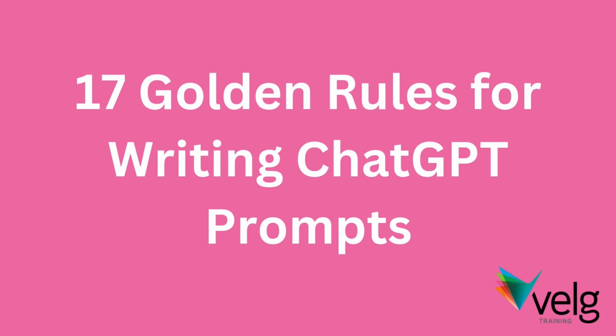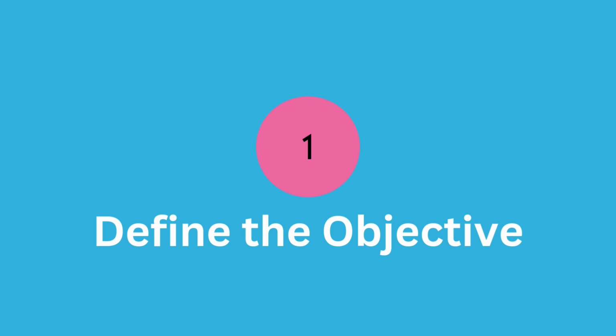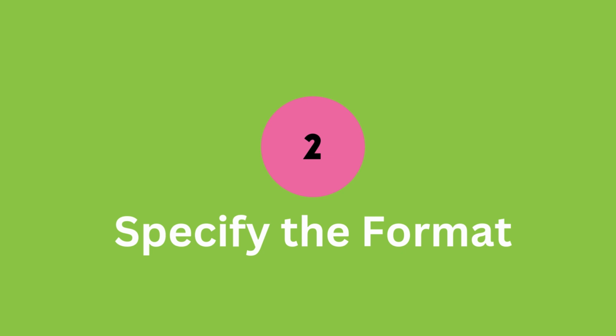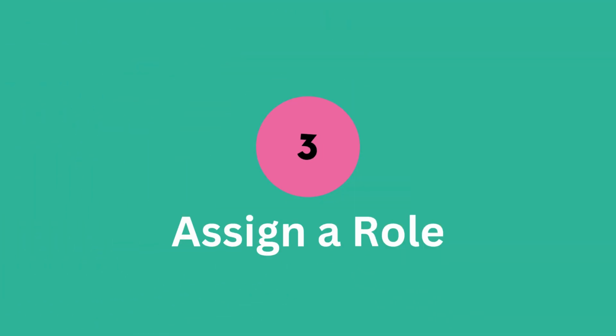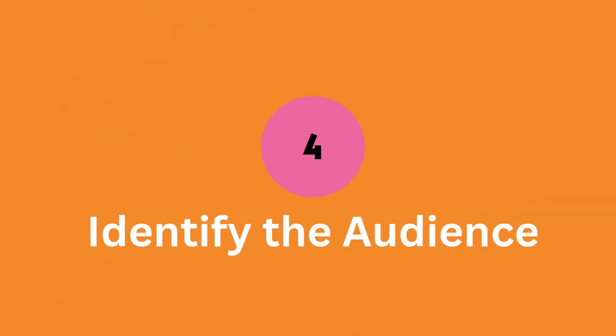17 Golden Rules for Writing ChatGPT Prompts. Explore today. 1. Define the objectives. Clearly state the purpose of your prompt to guide ChatGPT's response. 2. Specify the format. Indicate the desired structure, such as bullet points, tables, or paragraphs. 3. Assign a role. Instruct ChatGPT to assume a specific role like a marketer or educator to tailor the response.